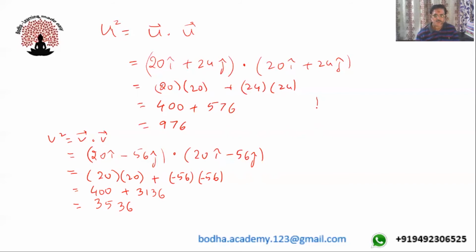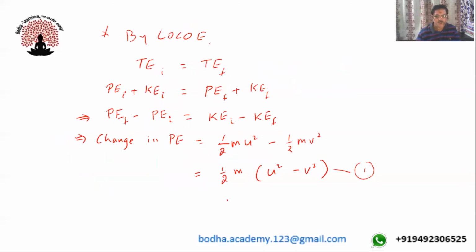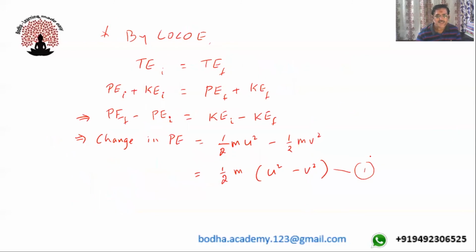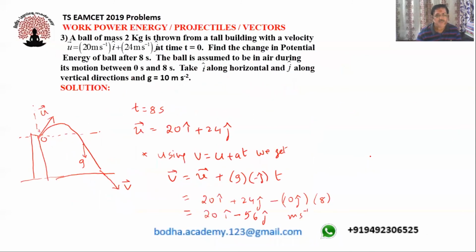So we'll substitute. Therefore, in this equation, change in potential energy is equals to half m into u square minus v square. So equation 1 becomes, change in potential energy, I'll denote it like this, delta PE is equals to half m into u square, 976, minus v square, 3536, is equals to half, mass of the body is given as 2 kg.